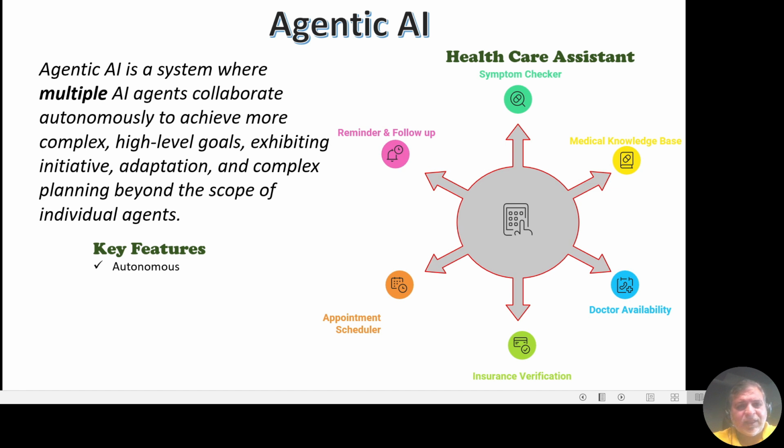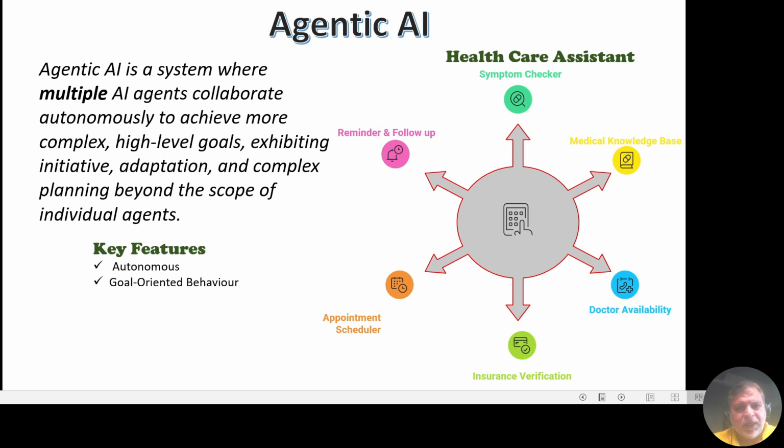Let's look at some of the key features. So, this one is also autonomous. It works independently without needing step-by-step human guidance. Example, a system that not only suggests a trip plan but also books flights, hotels, and taxis on its own without any human intervention, the same example which we have discussed at the start of this session.